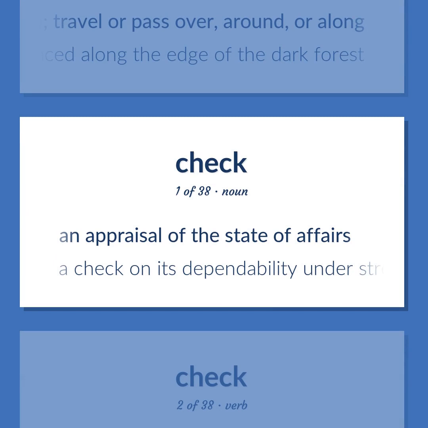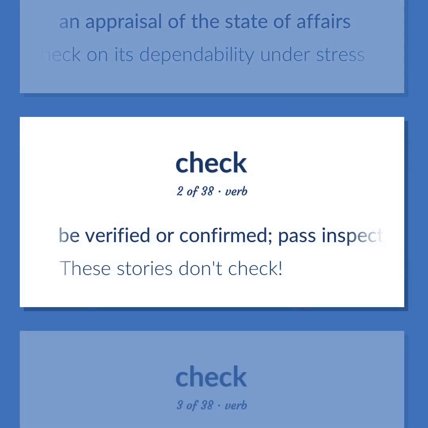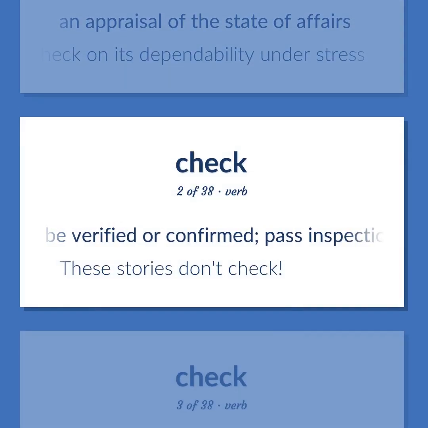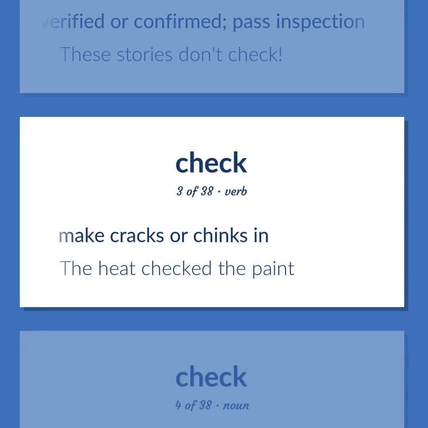An appraisal of the state of affairs. A check on its dependability under stress. Be verified or confirmed. Pass inspection. These stories don't check. Make cracks or chinks in. The heat checked the paint.